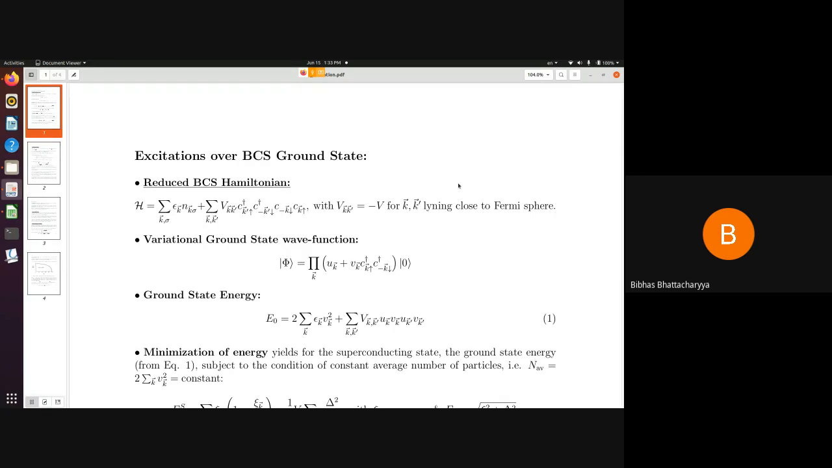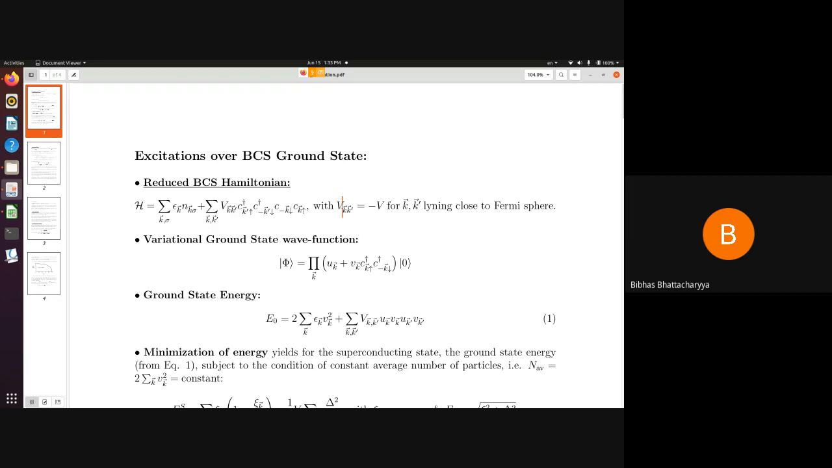Okay, so far we have discussed the BCS ground state. We calculated the ground state energy and so on and so forth. So let us first quickly recapitulate those ideas before we get into the calculation of excitations over the BCS ground state. So in our previous calculation, we really considered this kind of a reduced Hamiltonian where we modeled V_kk'